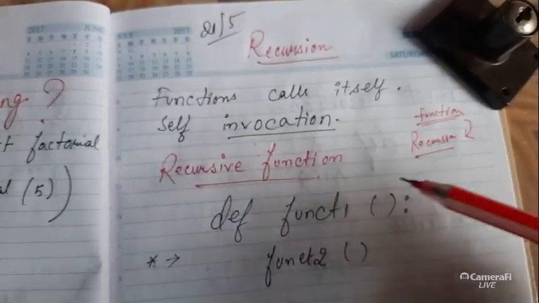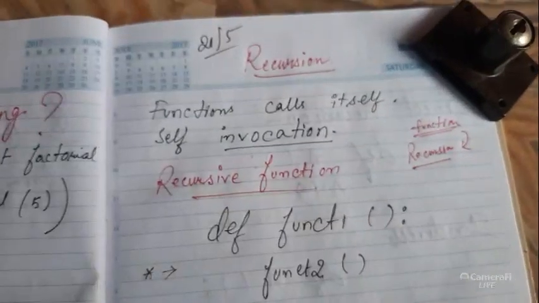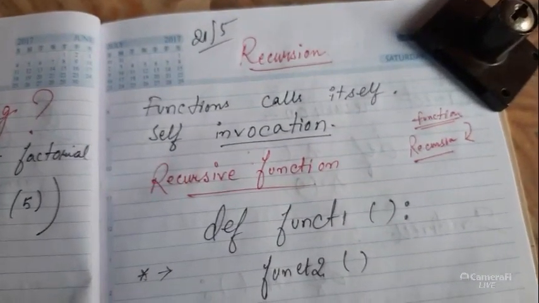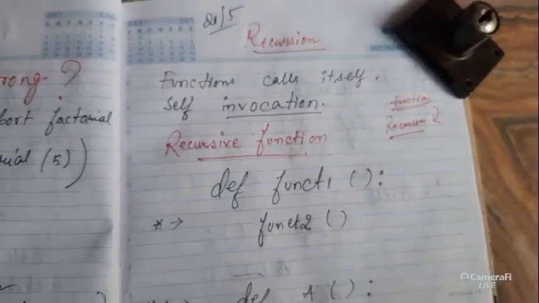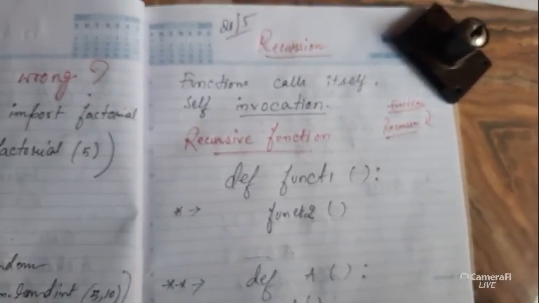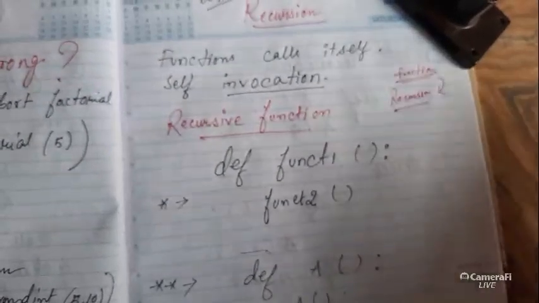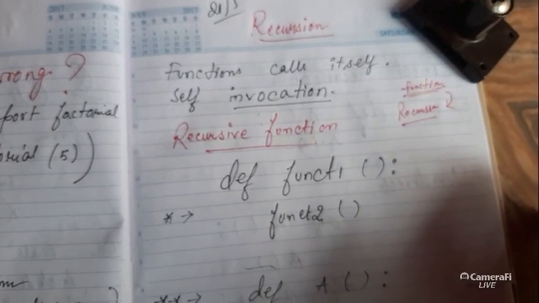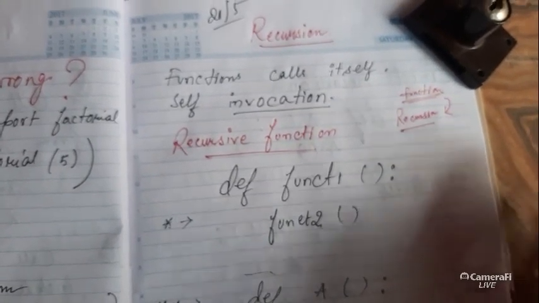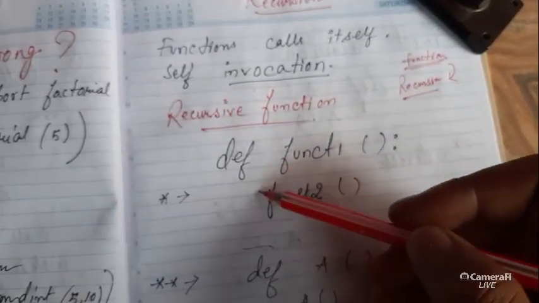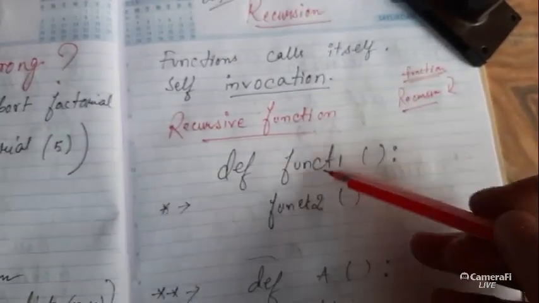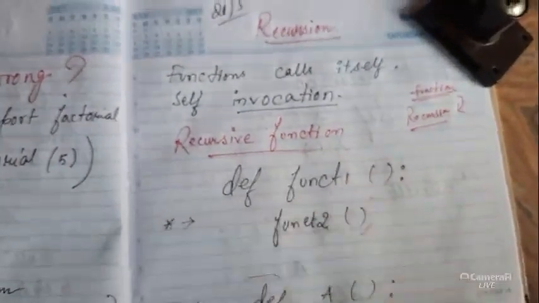So let's continue. We know that doing recursion means a self-calling function. That means a function that is called from another function, or sometimes a function calling itself, is termed a recursive function. For example, this is a simple demonstration: def function 1, then within function 1 another function 2 is called.